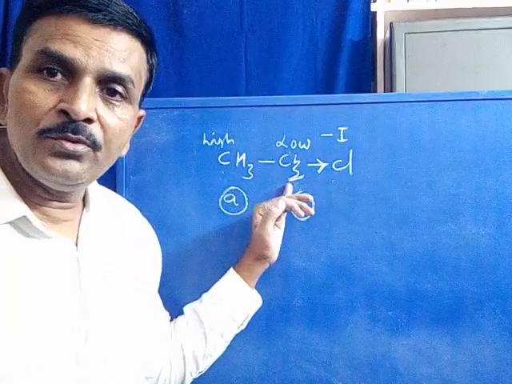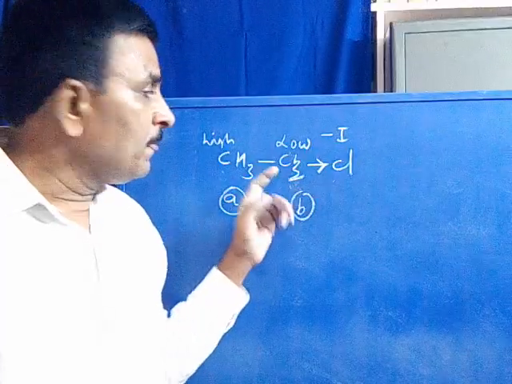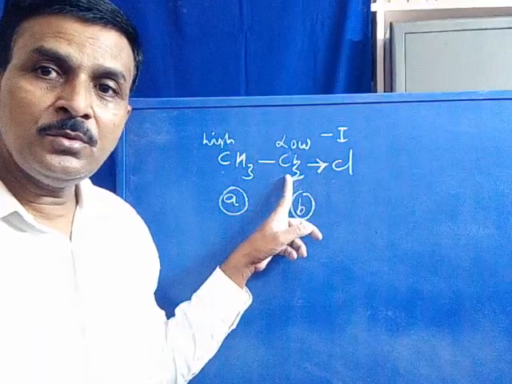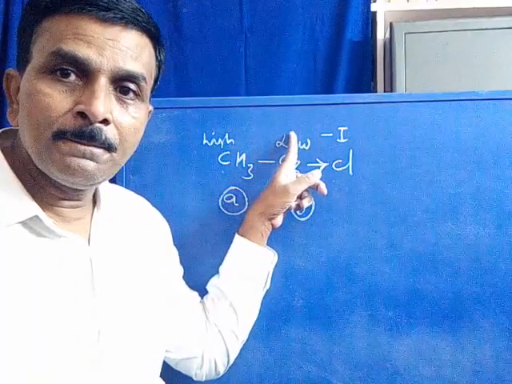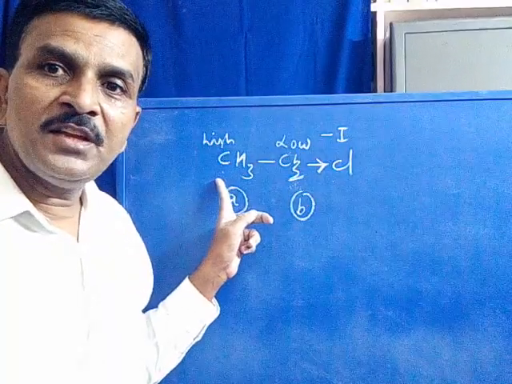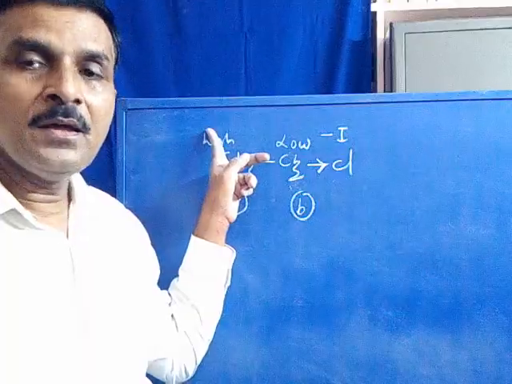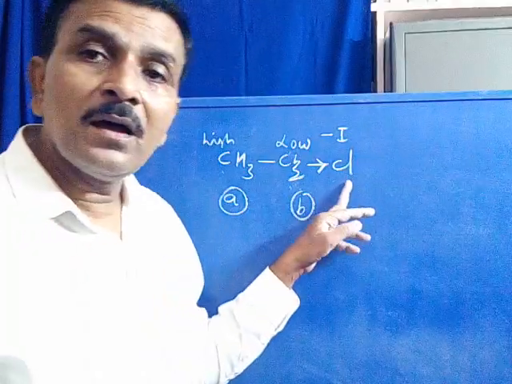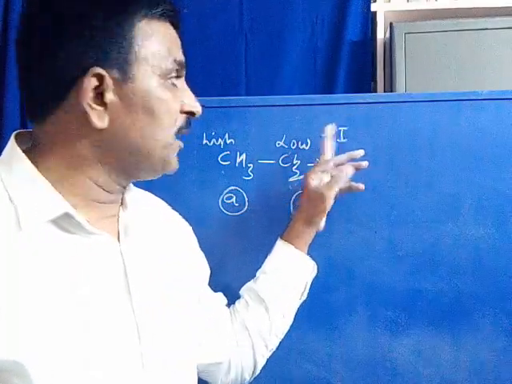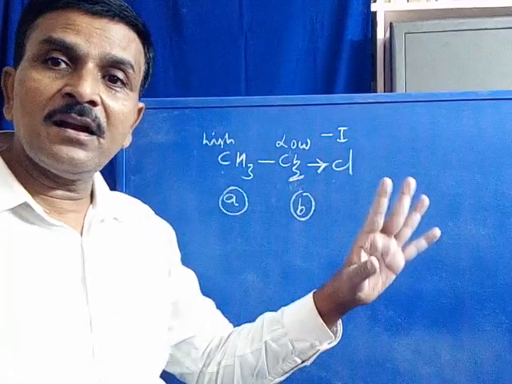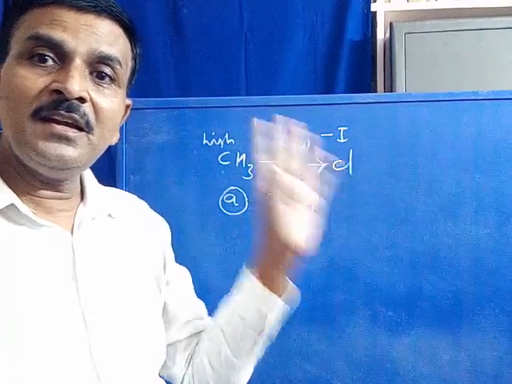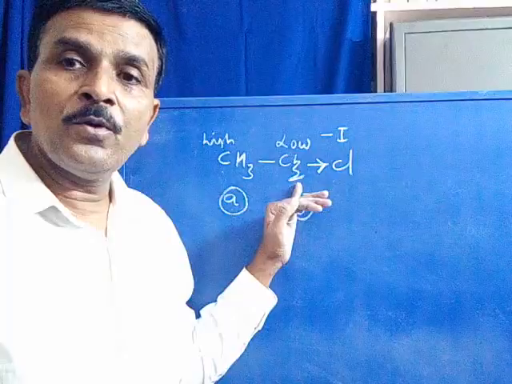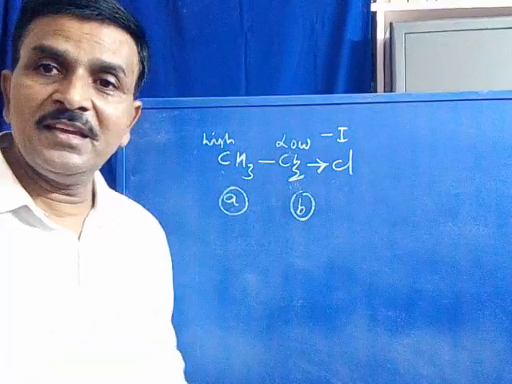Comparison between these two groups with respect to electron density: these two groups are different, as the two protons of CH2 belong to lower electron density, whereas the three protons of the CH3 group belong to higher electron density, as the electron density is withdrawn from the molecule by the chlorine atom, which is an inductive affecting group. That is due to the minus I effect, which decreases the electron density. The electron density decreasing order is B greater than A. That means the CH2 proton has lower electron density when compared with the CH3 proton.